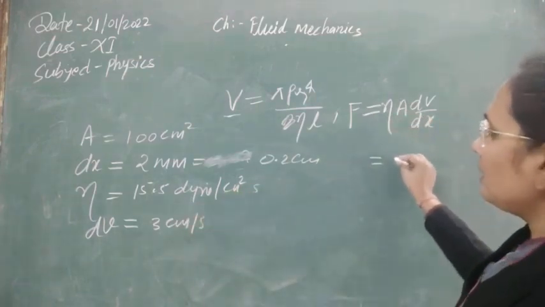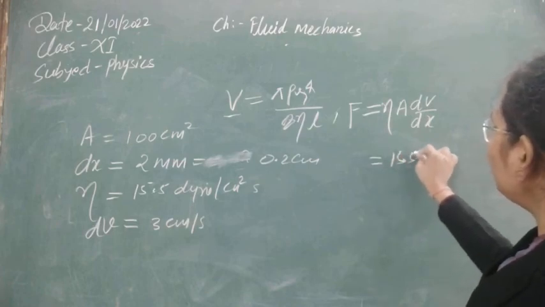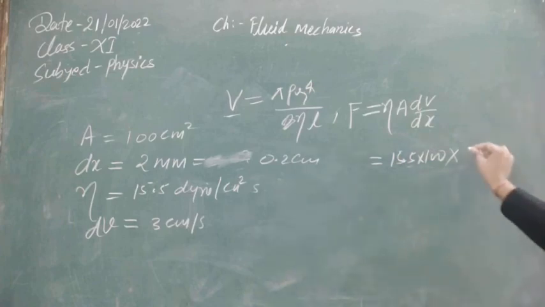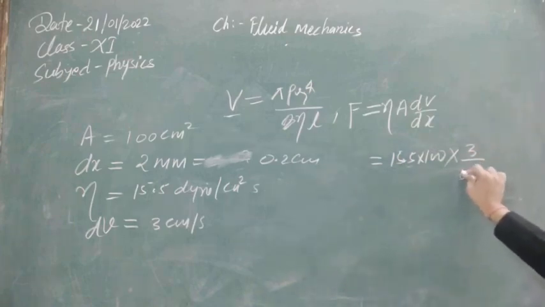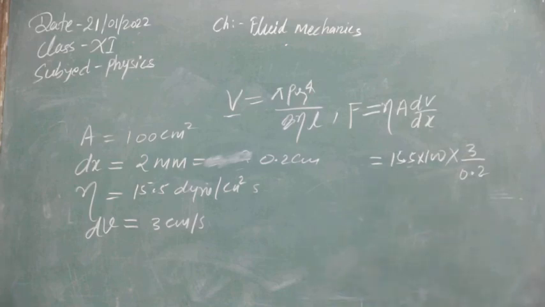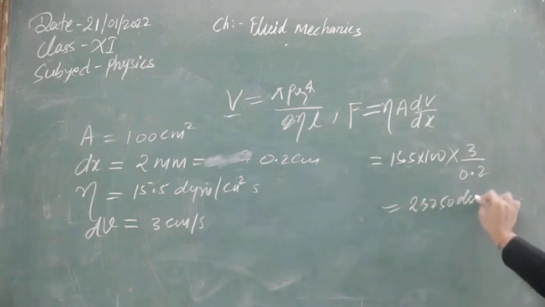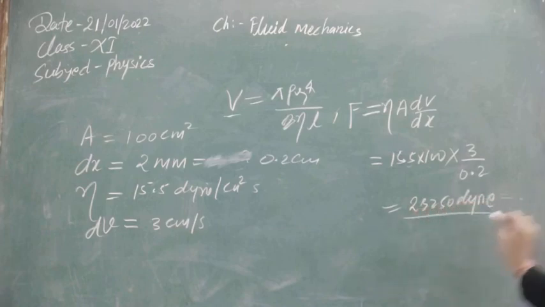Eta is 15.5, A has value 100, dV is 3, dx is 0.2. Solving it gives the force as 23,250 dynes. This is the value of the horizontal force.